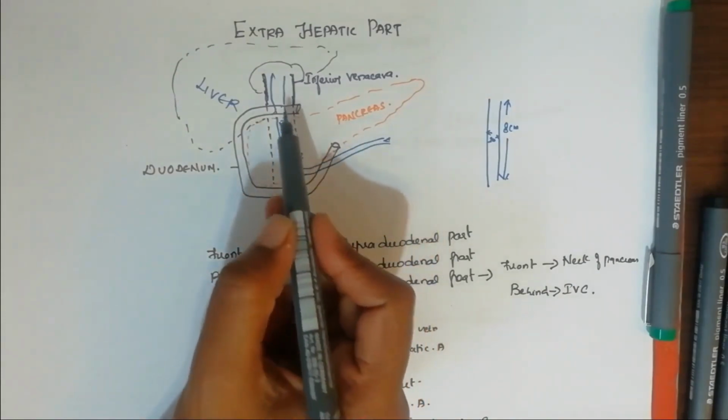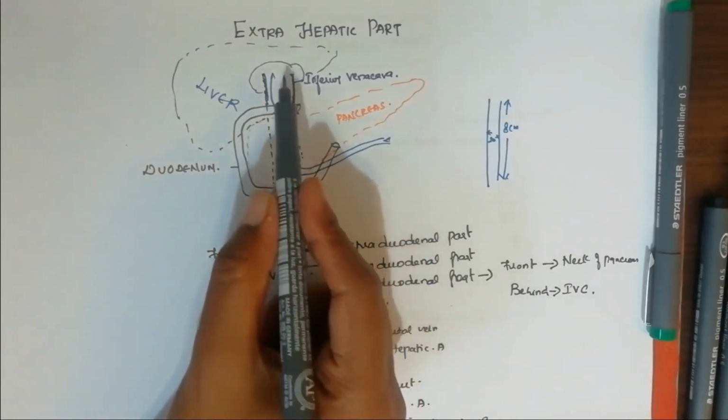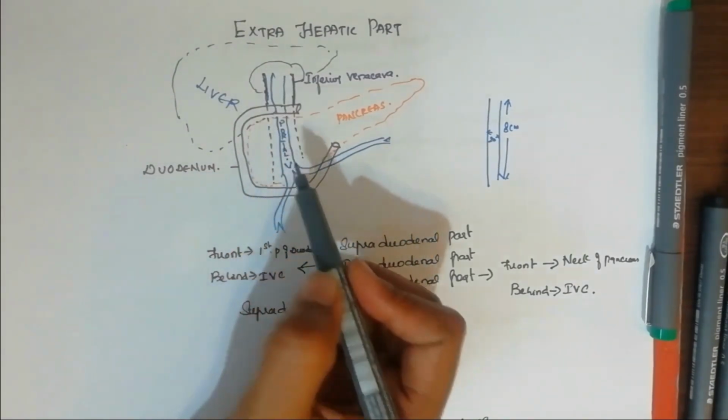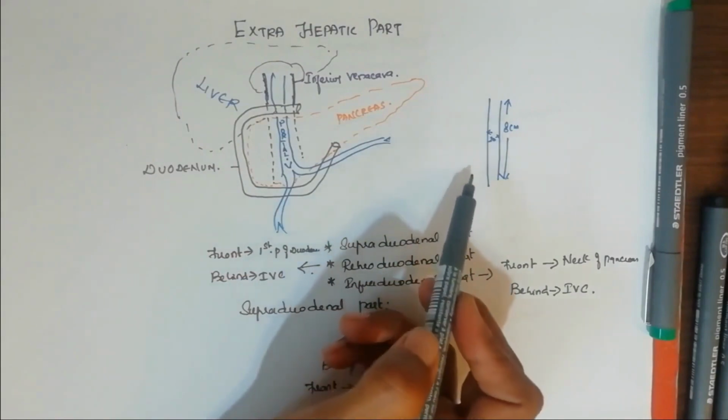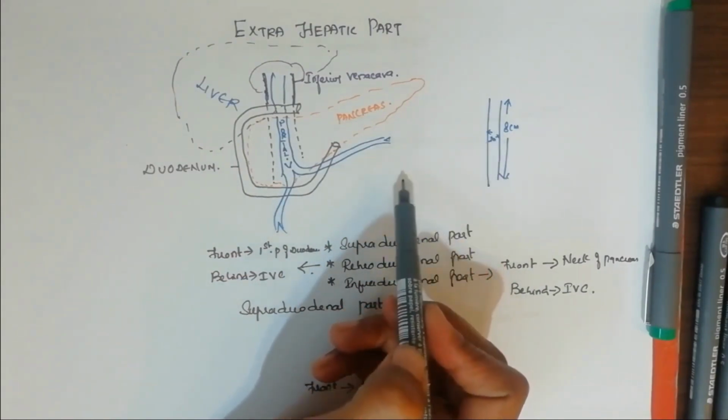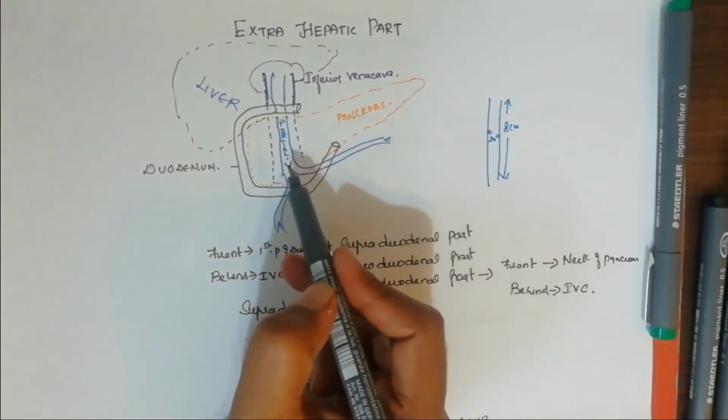So this portal vein, the length will be around 8 cm and width will be around 2 cm. And this portal vein we are dividing according to the extrahepatic part in 3 ways by means of the first part of duodenum.